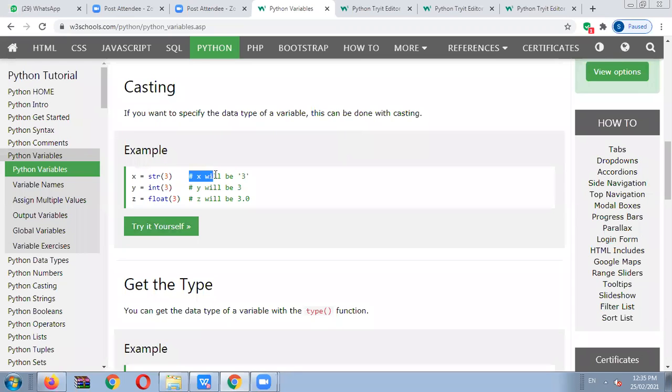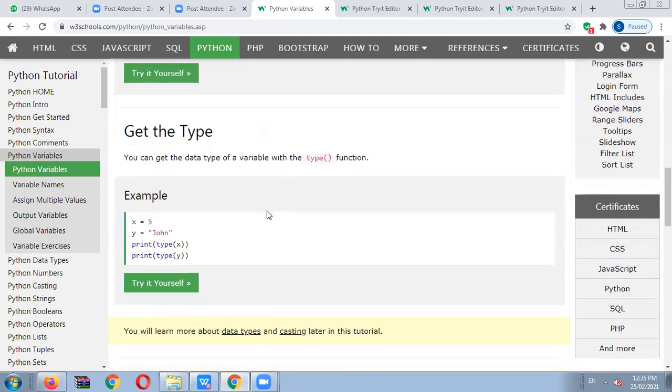Here also a comment line is given in front of you: x will be 3, y will be 3, and z will be 3.0. So this is a comment line. So this is not displayed in the coding section. You can directly execute the code, and it will display the output screen. Okay. So after that, get the type.